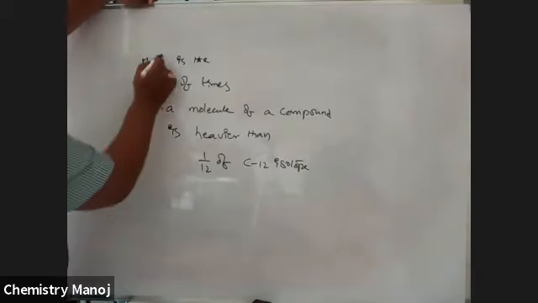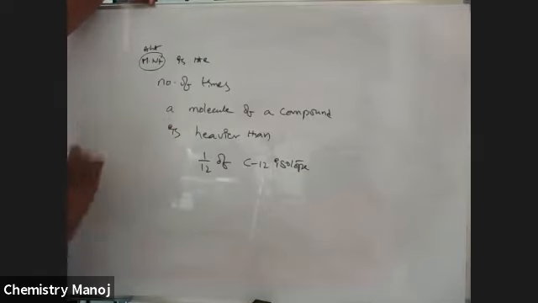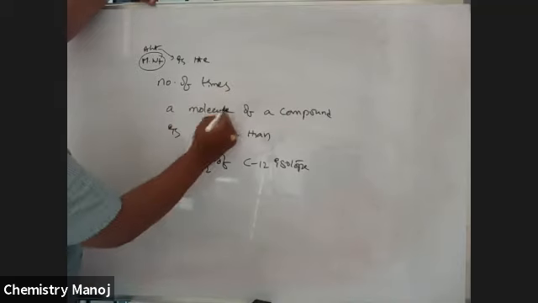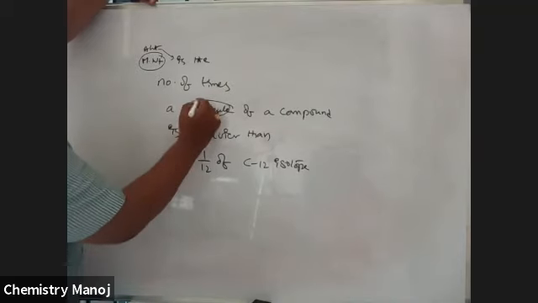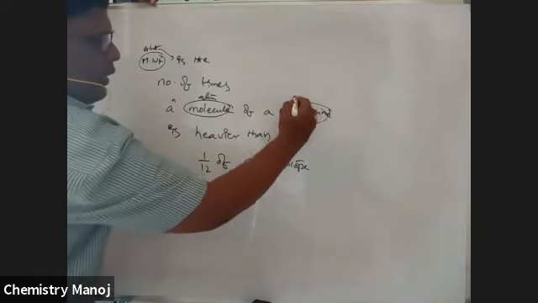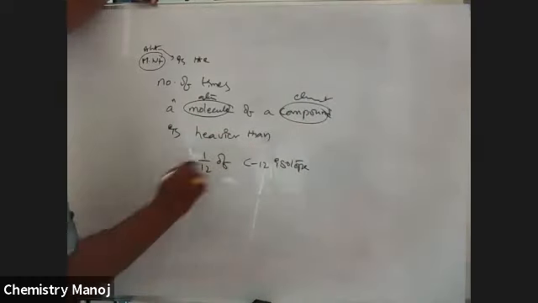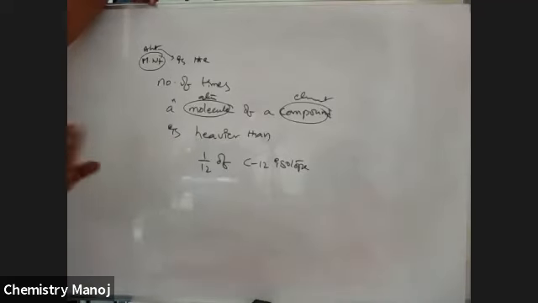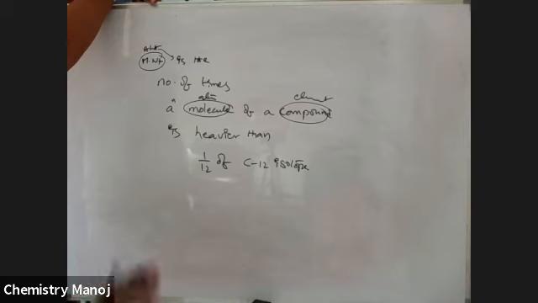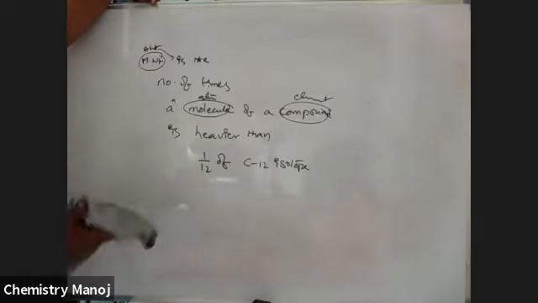So if it is atomic weight, here is the clarification. Atomic weight is the number of times an atom of an element is heavier than C12 isotope. It's just the difference between the atomic weight and molecular weight. Please don't confuse. So this is atomic weight and molecular weight.